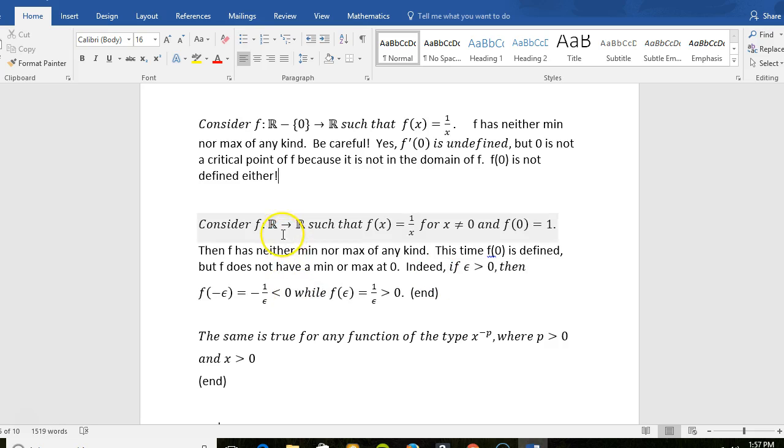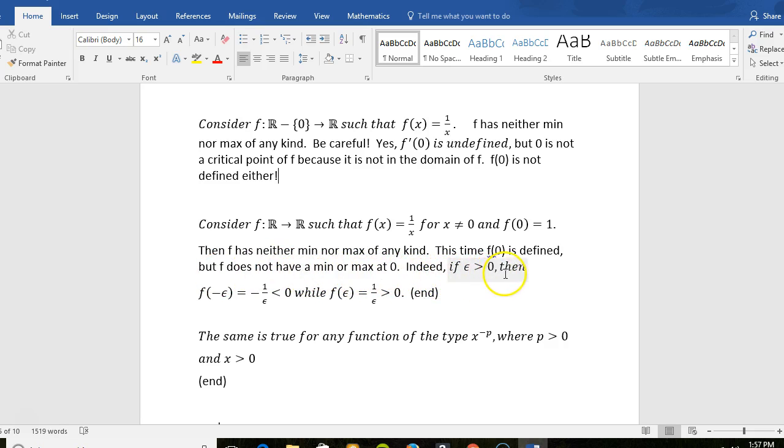Consider the function from the reals to the reals such that f of x equals 1 over x for x not equal to 0. And let's just put an inelegant patch. Let's just define f of 0 equals 1, for all the good it'll do, which isn't much. Then f still has neither min nor max of any kind. Yeah, f of 0 is defined, but f does not have a min or max at 0.